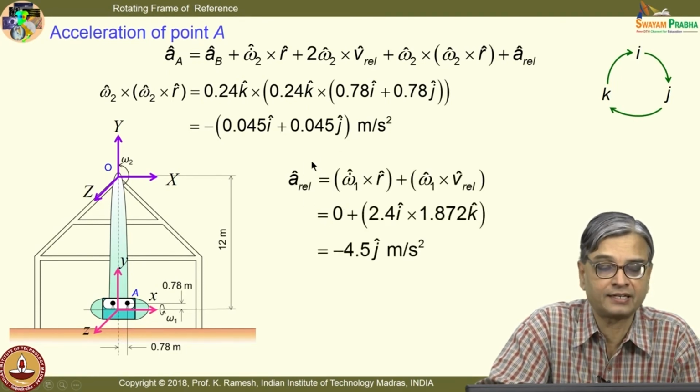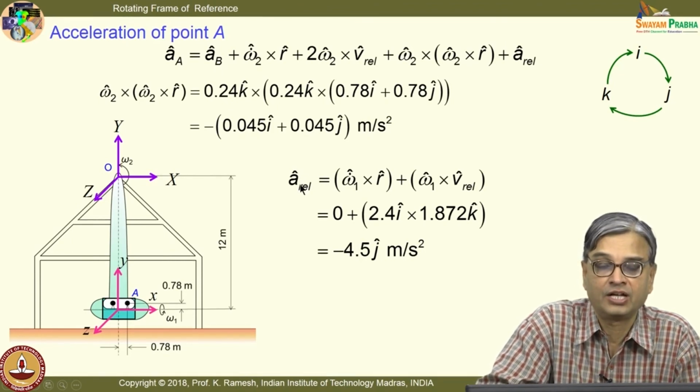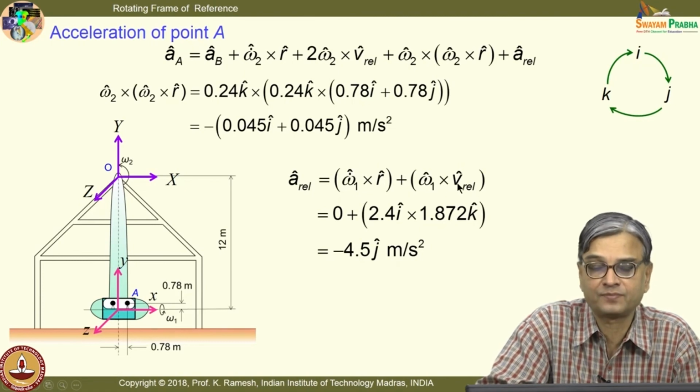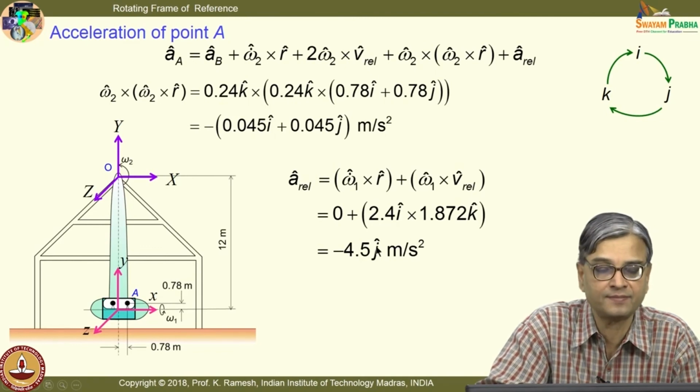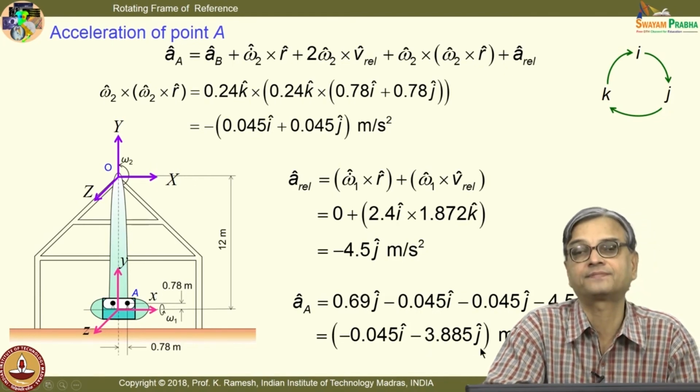Then I also get the acceleration viewed from the rotating frame of reference. It is given in the problem omega 1 dot is 0. If omega 1 dot is present, I will have this component as well as this component. So, you have the normal and tangential components, only the normal component exists, tangential component is 0 in this case. So, I have determined ARL. So, then finding out this is straightforward. So, I get acceleration of point A as minus 0.045 I minus 3.885 j meters per second square.